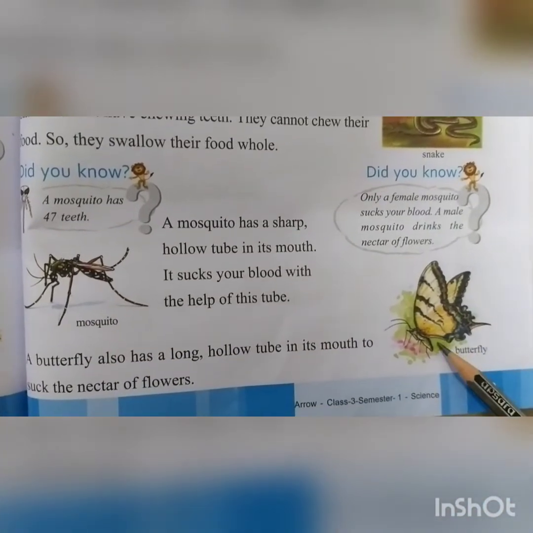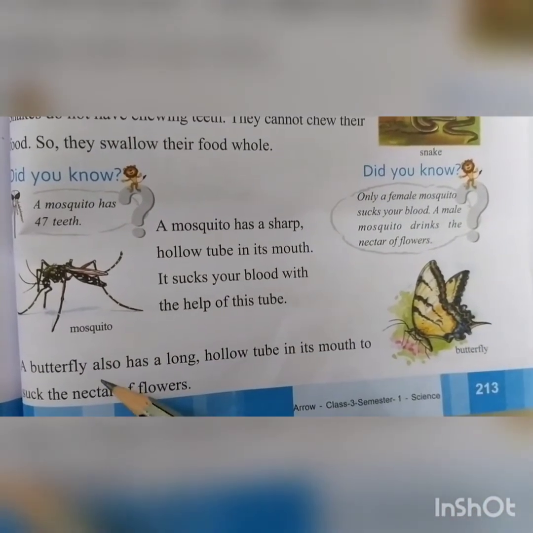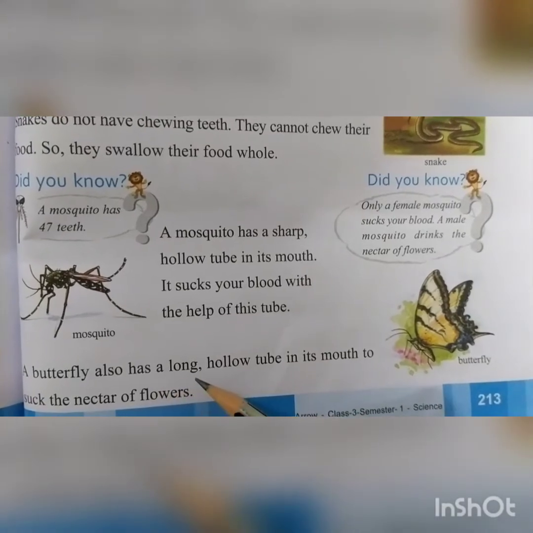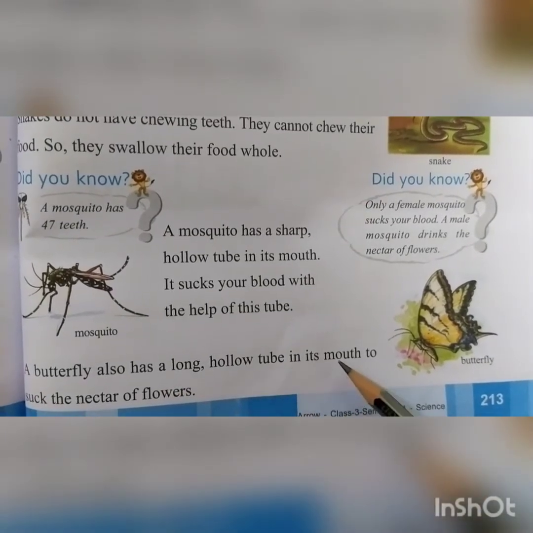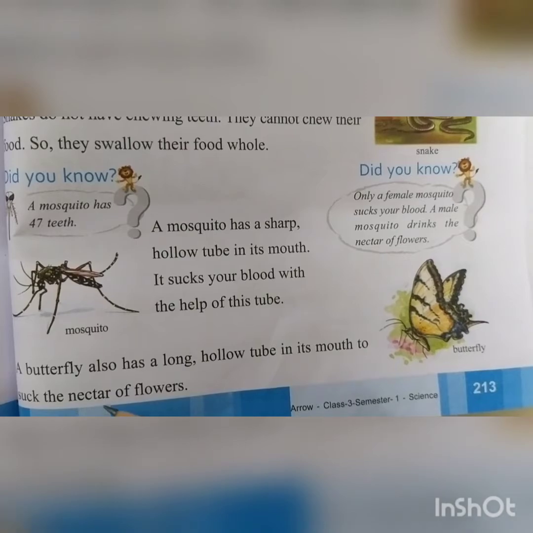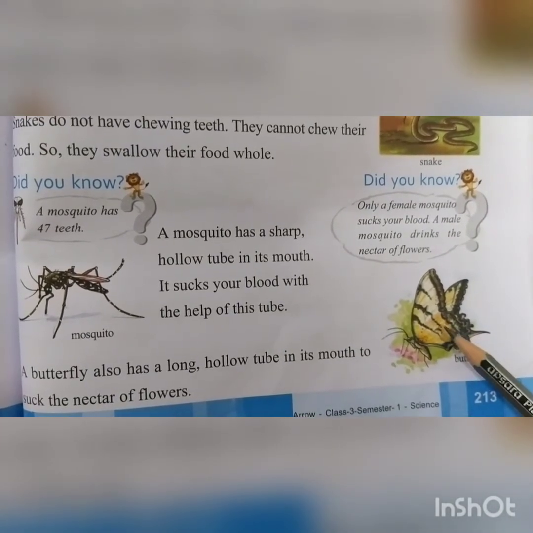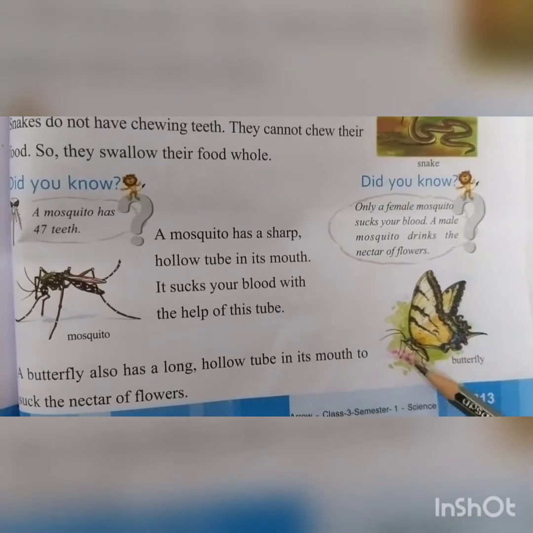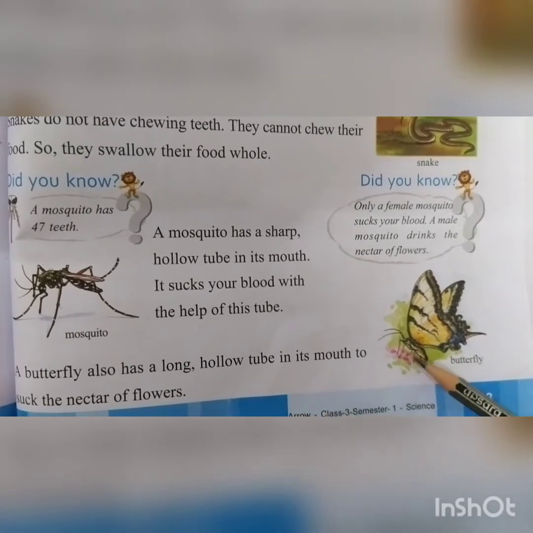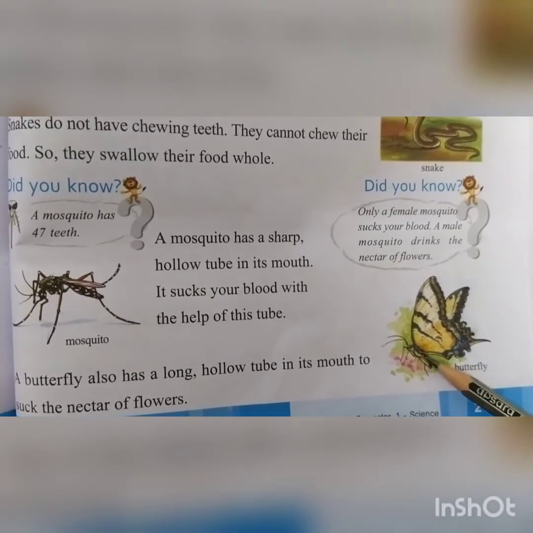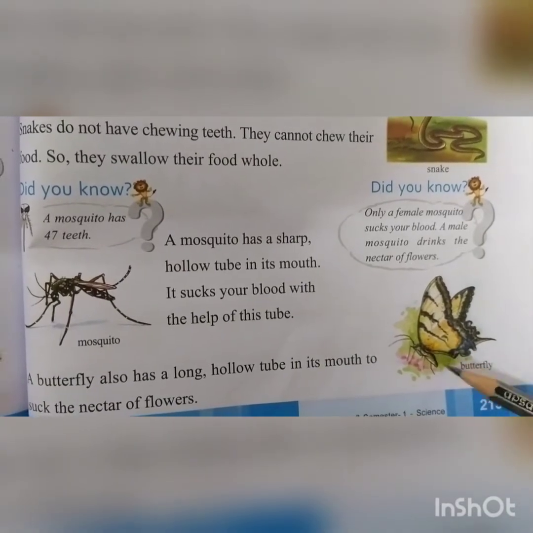Okay, then in the case of a butterfly, a butterfly also has a long hollow tube in its mouth. It sucks the nectar of flowers. The long hollow tube helps the butterfly to suck the nectar from the flowers.